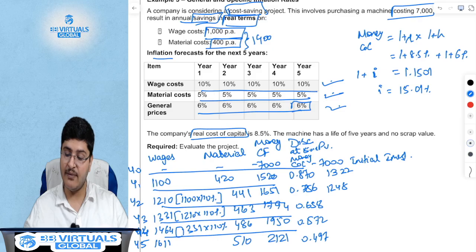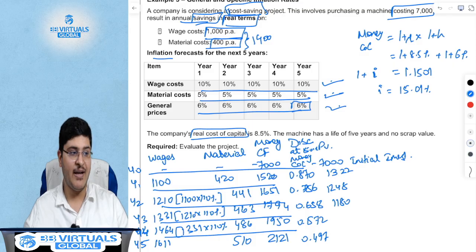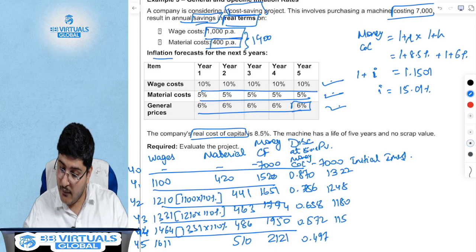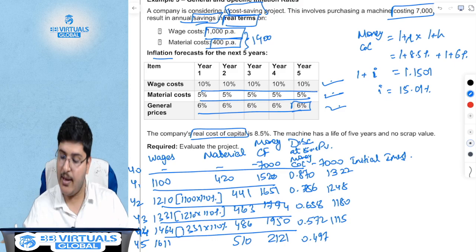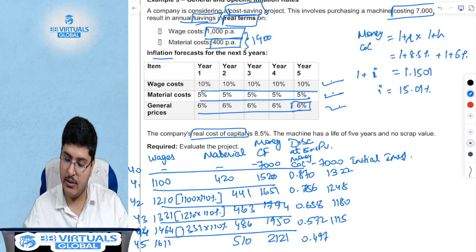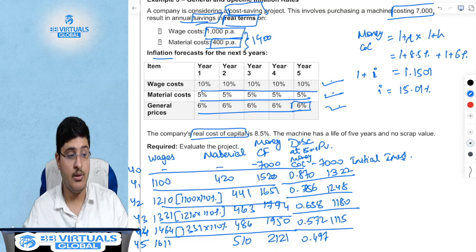1794 into 0.658 is 1180. Use your calculators. 1950 into 0.572 is 1115. And then for the last year it is 1054.